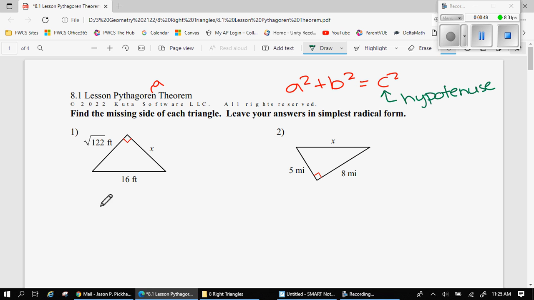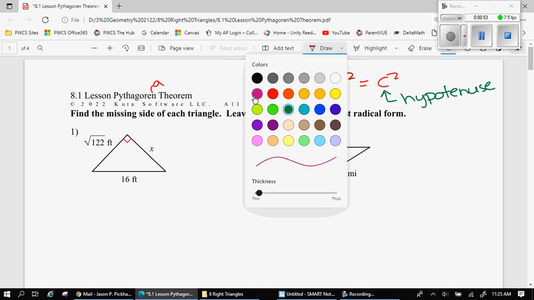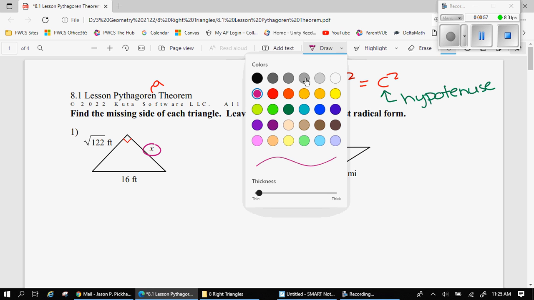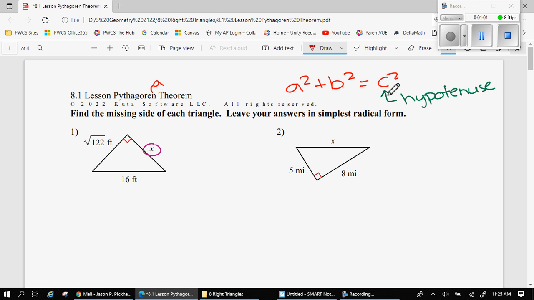So I have this right triangle here. I know two of the sides, and I want to find this missing side, x. The first thing I want to do is establish which side is the hypotenuse, because that's going to go in for C in my formula. Well, the hypotenuse is always across from the right angle. There's the right angle. So 16, that's going to be my hypotenuse. We're going to call it C.